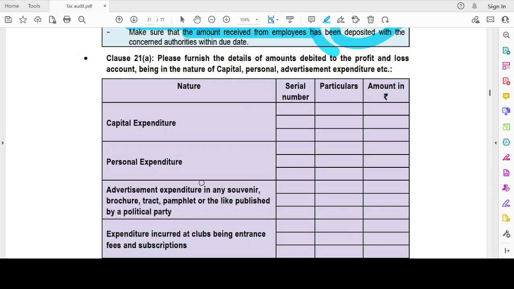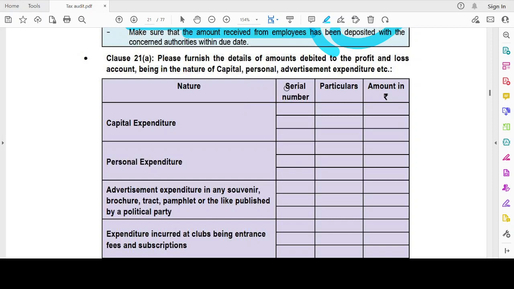Everyone, in this video let's discuss clause 21 of the tax audit clauses. This is one of the most important clauses which is frequently tested in examinations. So let's pay keen attention to it. Let's begin. Clause 21, subclause A.